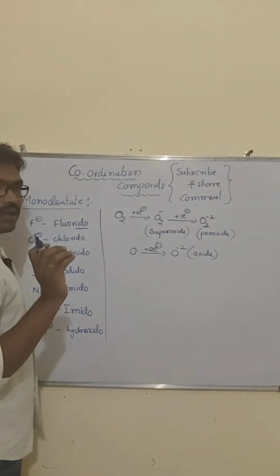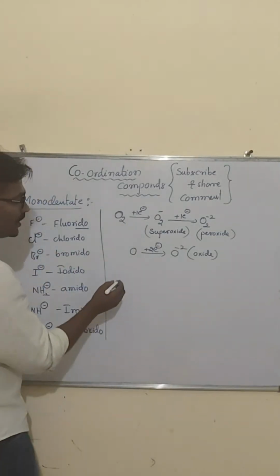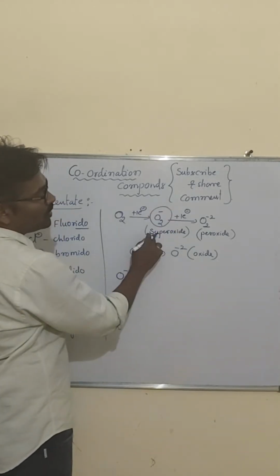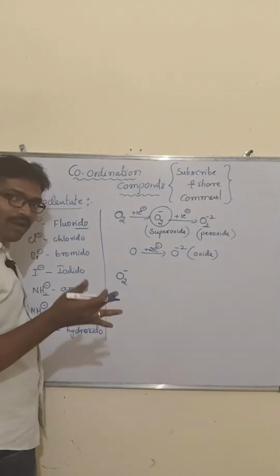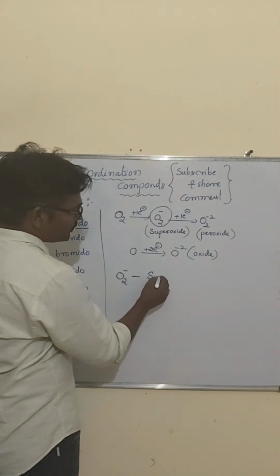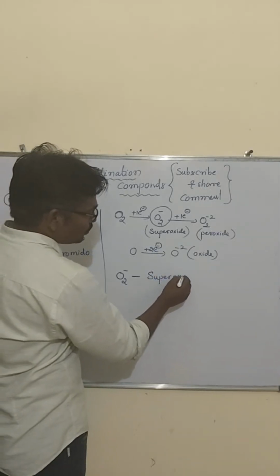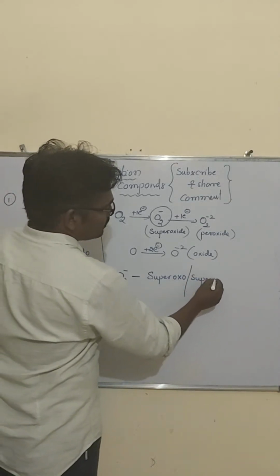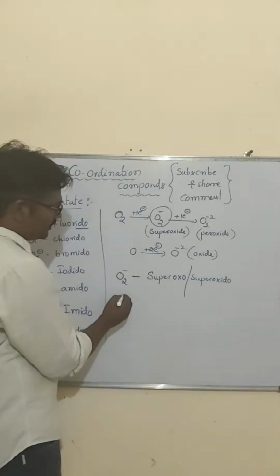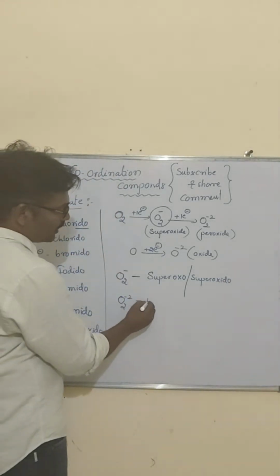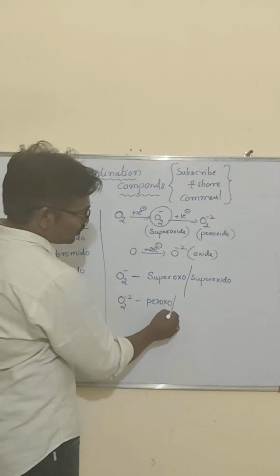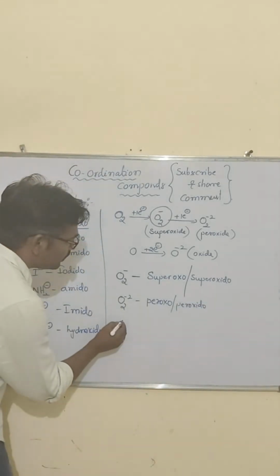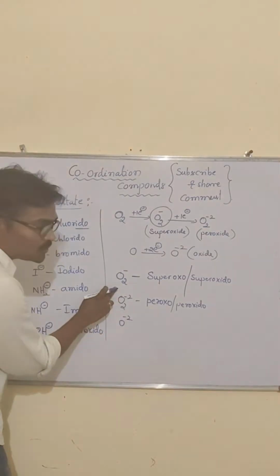See, look at 3 different ions we can observe in oxygen. O2 minus 1 we call superoxide; while writing the name of the ligand, superoxido or superoxo. O2 minus 2 is peroxo or peroxido.